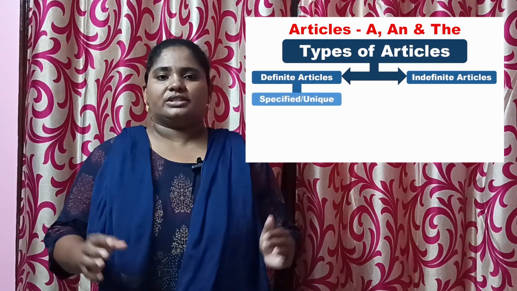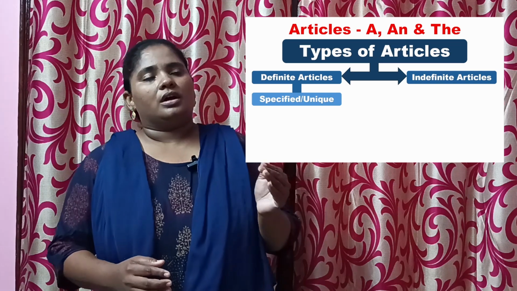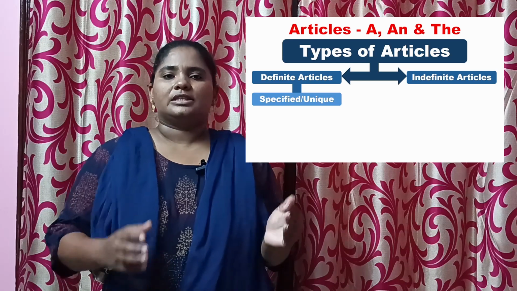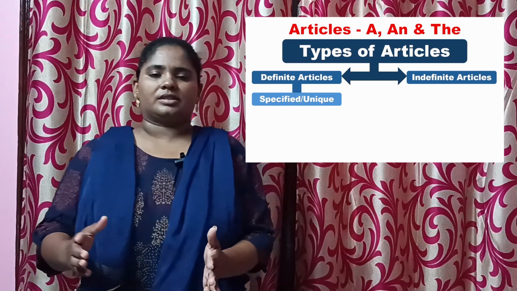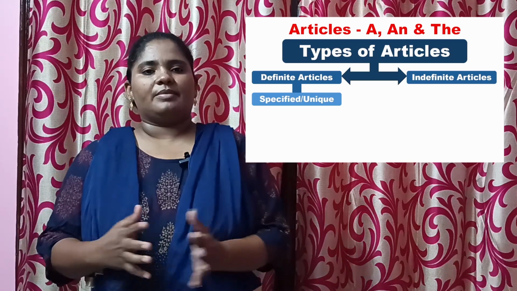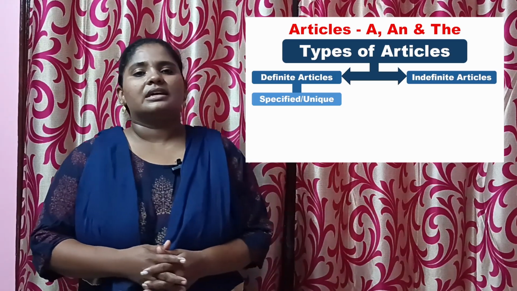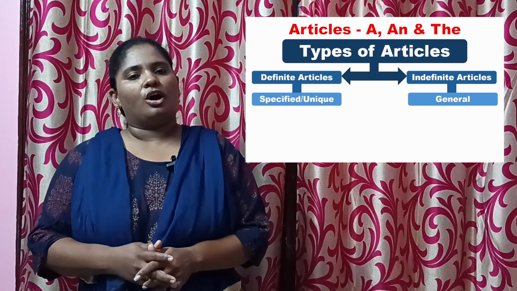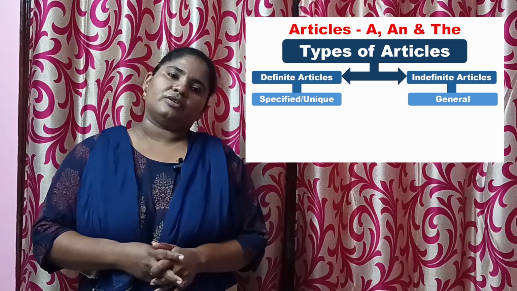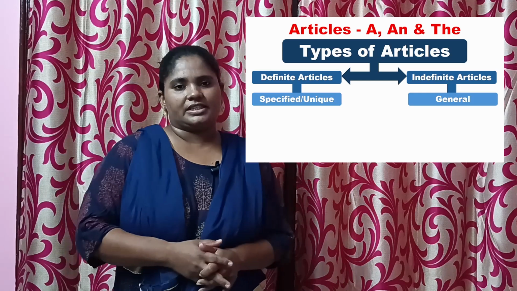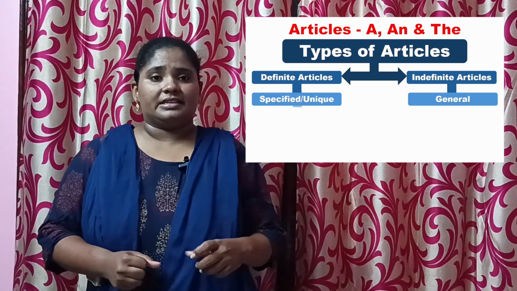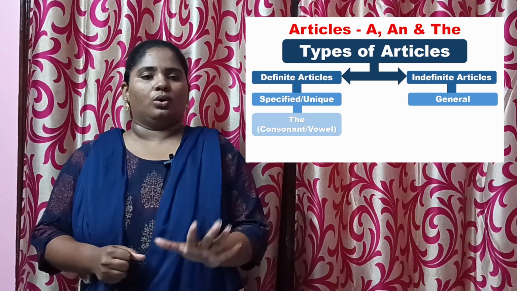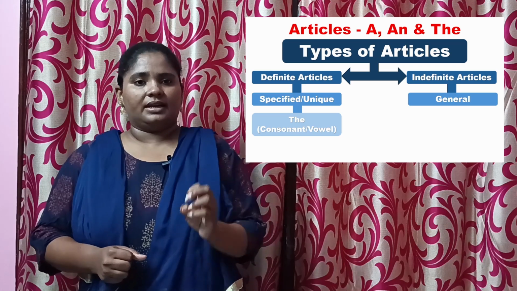Definite article is used before specified or unique vocabularies or words. Specified or unique vocabularies means special vocabularies. Indefinite articles are used before general vocabularies or general words. And the definite article is "the". It means one and only.